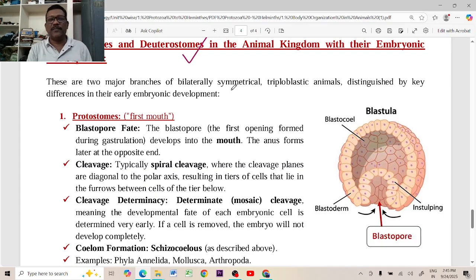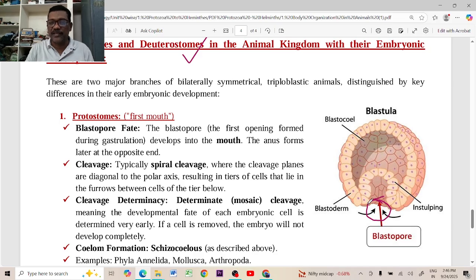Proto means mouth, deutero means anus. This is the gastrulation. During the gastrulation, a first pore is forming here. This is called the blastopore. What is the fate, the future of the blastopore? In some of the animals, this blastopore develops as a protostome. Proto means mouth.